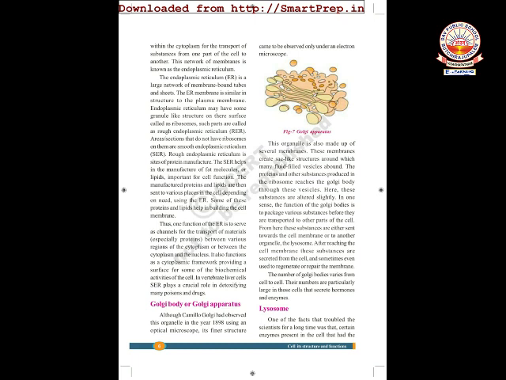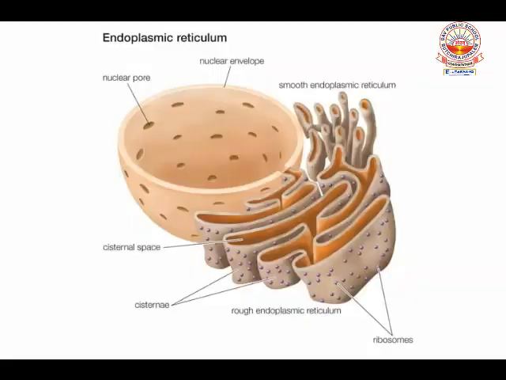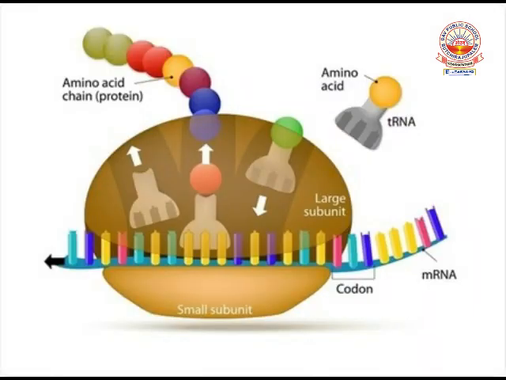Rough endoplasmic reticulum possess ribosomes on their structure and they perform protein synthesis. Smooth endoplasmic reticulum, you will not find ribosomes on their membrane, and this SER, or smooth endoplasmic reticulum, is responsible for synthesis of lipids or fats.